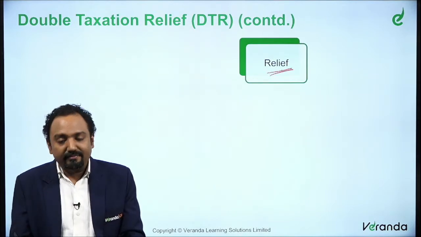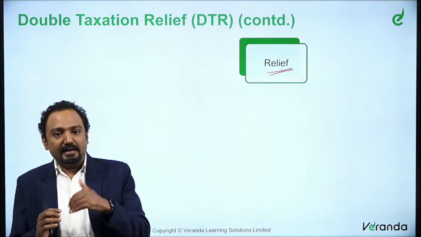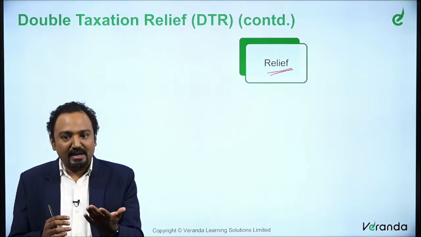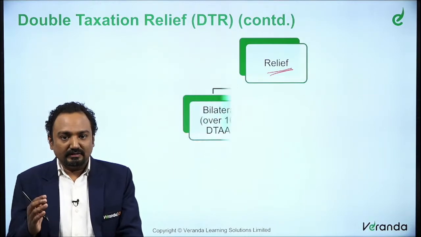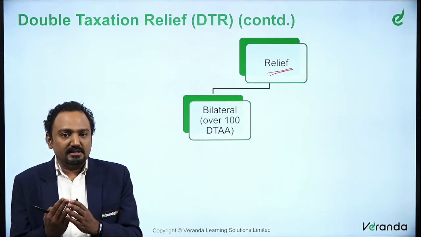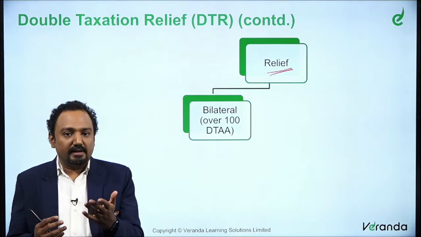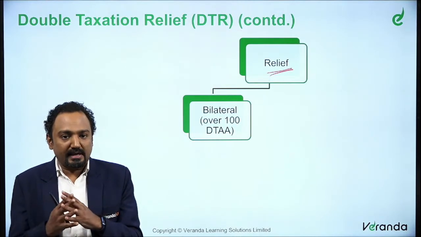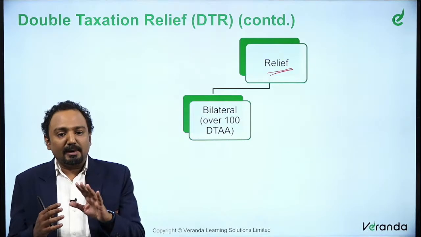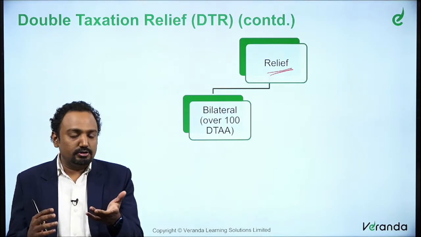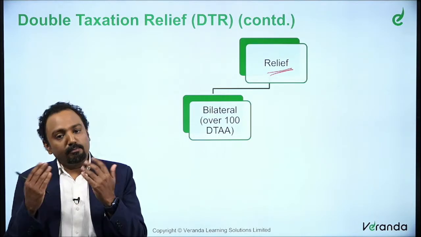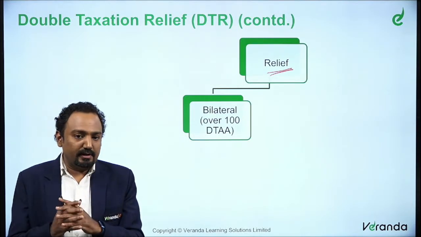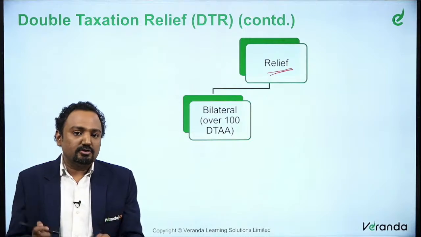So, when you say relief, we said it is taxed on source basis and also on residence basis. Now, with this taxation, both source and residence, who should give credit, or what should actually happen? Should we say, for this particular income, you don't tax in source, let it be taxed only on residence? Or let's say both of them tax, and I'll give you a credit. Both of these scenarios are possible.